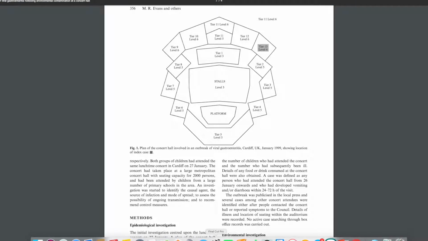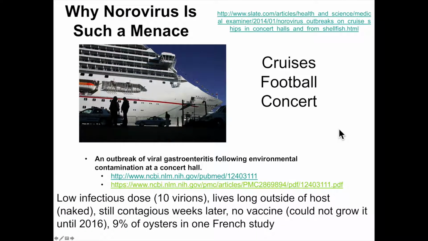Okay, so these poor kids, think about it. They went to a matinee afternoon to see this concert, and then they contracted this just from handling whatever was there. And then, of course, how did it get into them? Right, eating something, putting them on their face. So anyway, these are particular examples. The reason I wanted to highlight those is that cruise ships are often in the news for it. This football game, just get in contact with people that had this sickness, and then the concert just show you how the modes of transmission and using epidemiology, as we discussed earlier in the course, is used to really understand more about how these infectious agents spread and really how to stop it.